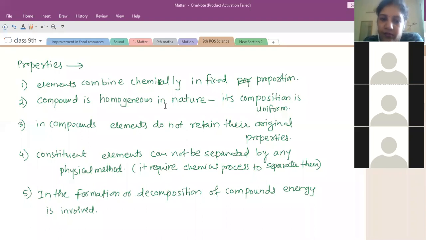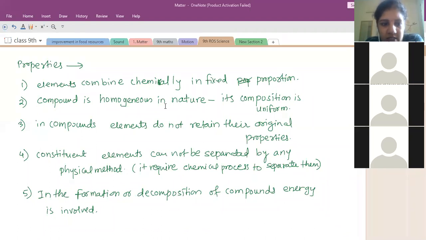Fine, that can be considered. Then Vaibhavi, can you tell the third property? Ma'am, in the mixtures, the substances which are getting mixed retain their original properties. Yes, in mixtures, the substances which have been mixed retain their original properties, right?